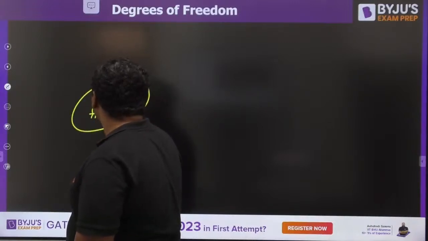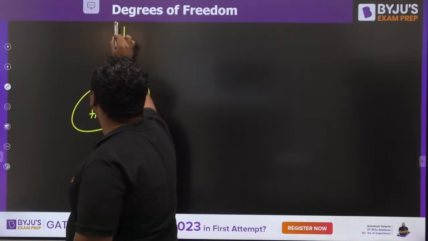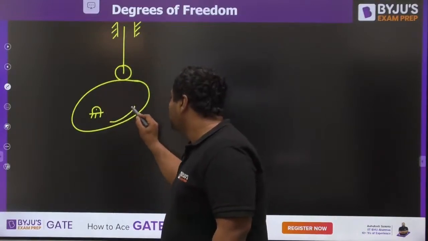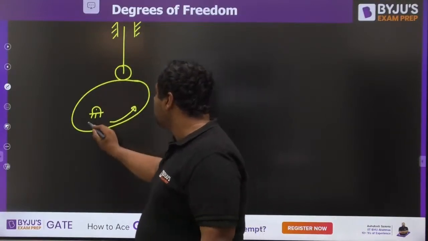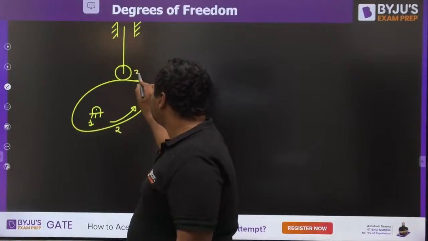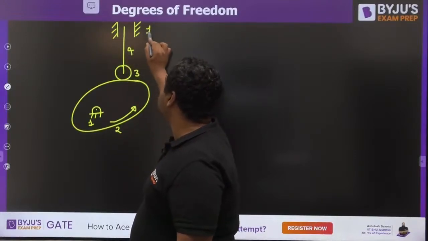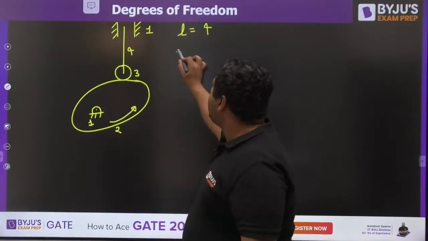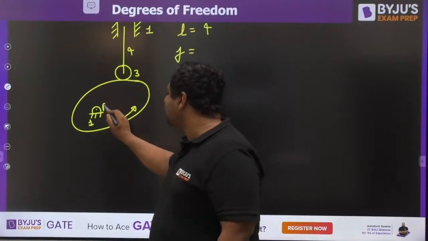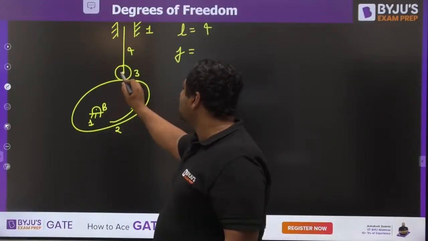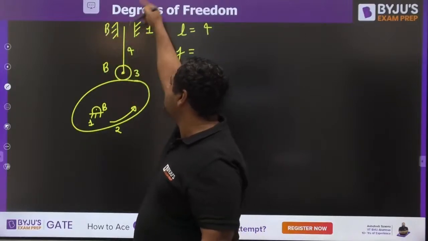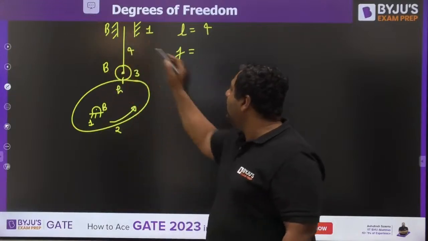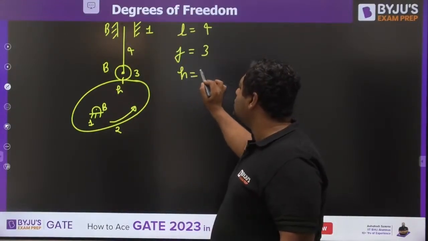When you give rotation to the cam, this is link number 1, this is link number 2, this is link number 3, this is link number 4, and this is link number 1. So here the number of links is 4. When you try to find the number of joints, this is a binary joint, this is once again a binary joint, and this is a binary joint because it is a sliding pair. And this is a higher pair. So there are 3 binary joints, and the higher pair is equal to 1.